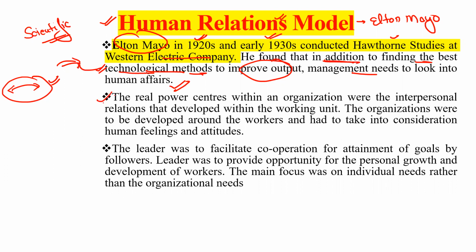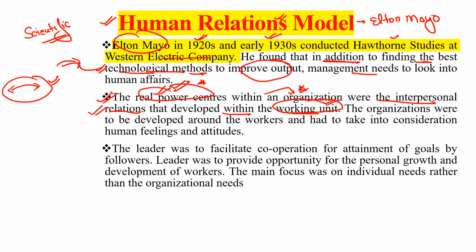The real power centers within an organization were the interpersonal relations that developed within the working unit. How is the relation between the workers?